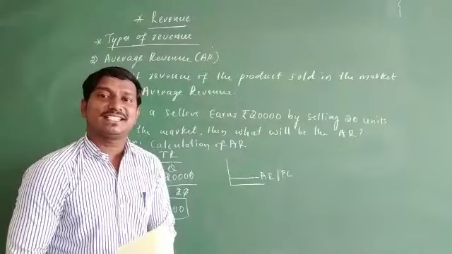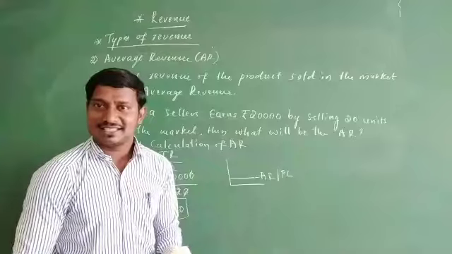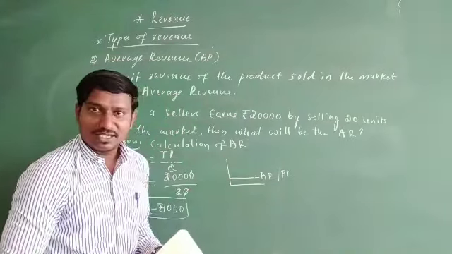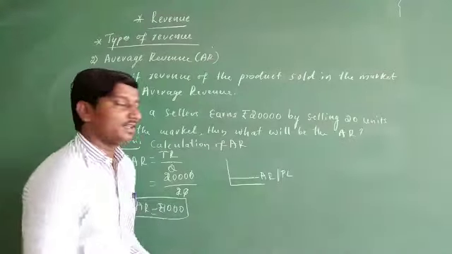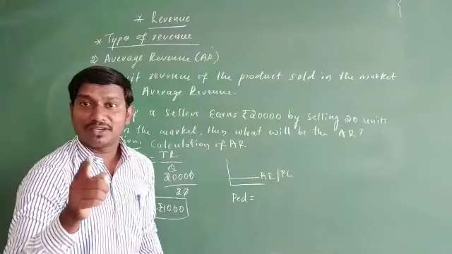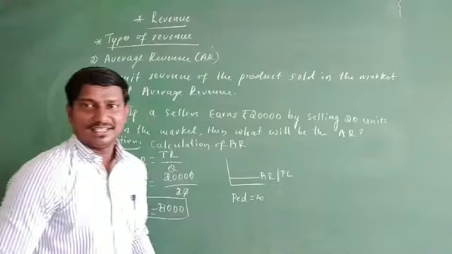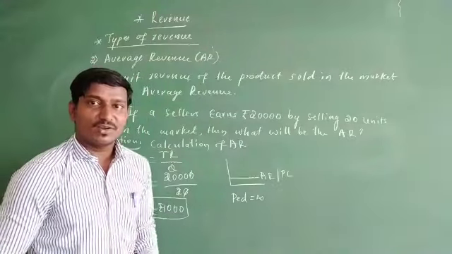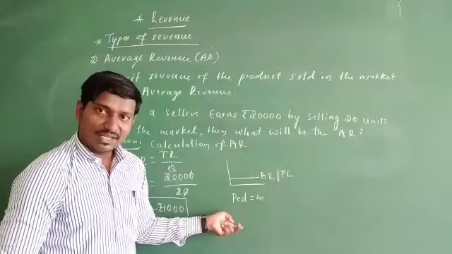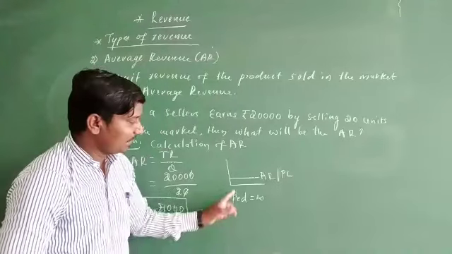Then what about price elasticity for this kind? We already understood the classifications of price elasticity of demand. The nature of this demand curve, the average revenue curve or price line, is horizontal. Here the price elasticity of demand for commodities in perfect competition will be infinity. Remember the classifications of price elasticity of demand: perfectly elastic, perfectly inelastic, more elastic, less elastic and unitary elastic. But here the